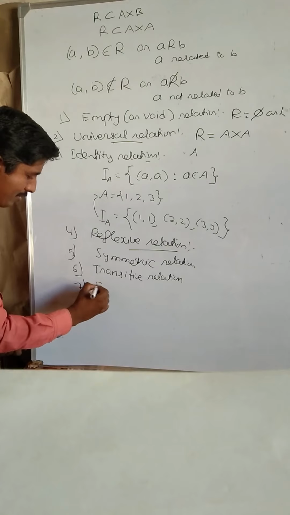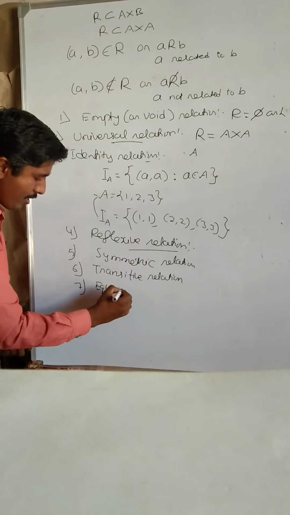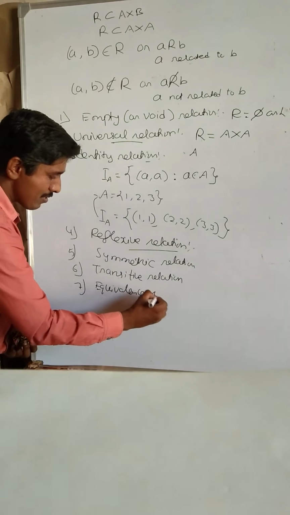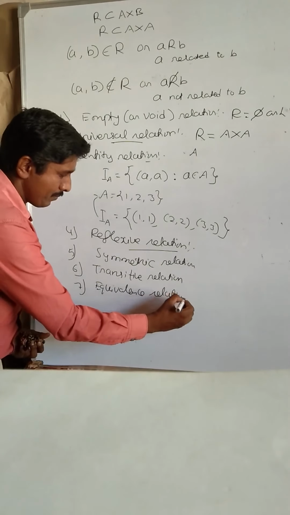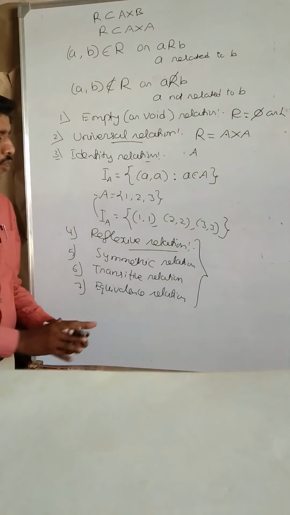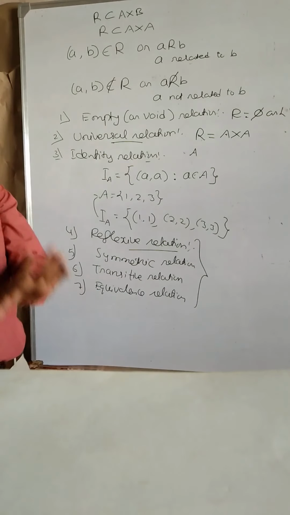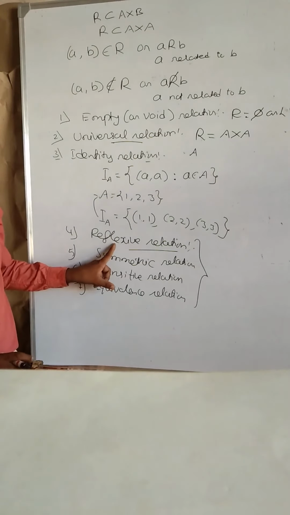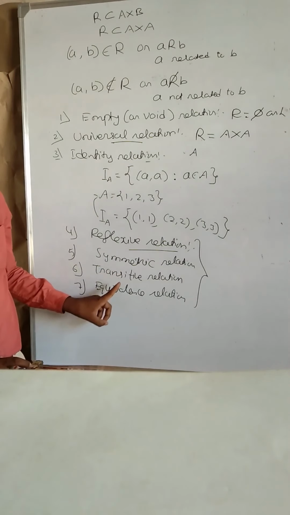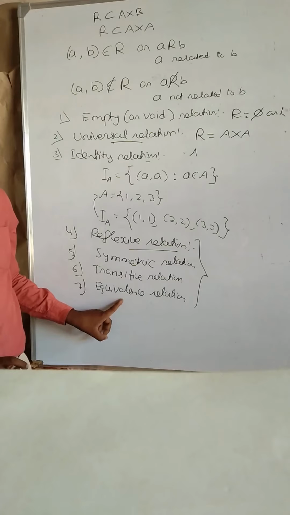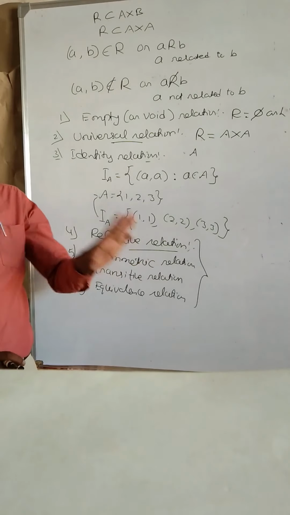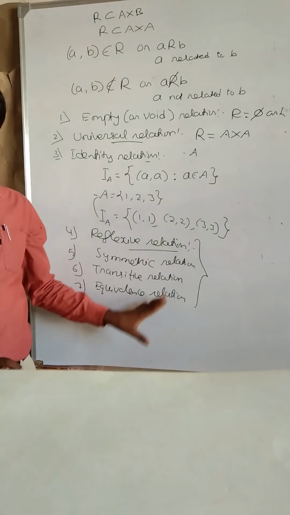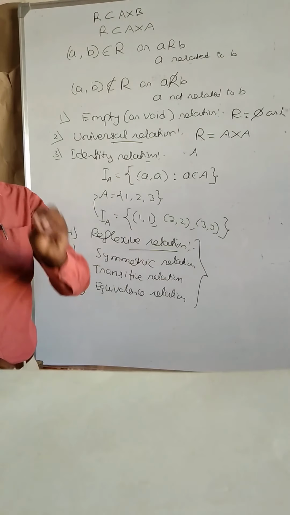Seventh one, equivalence relation. These four relations are very important: reflexive relation, symmetric relation, transitive relation, and equivalence relation. You have to understand the definitions and their examples. Very, very important.